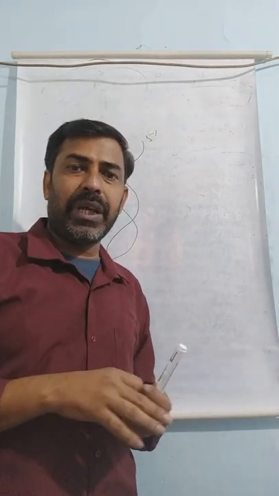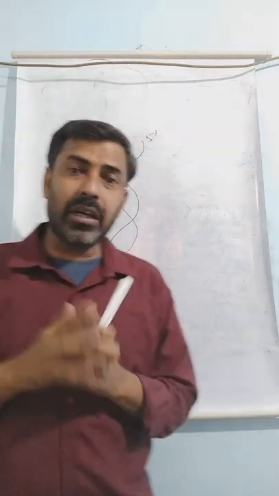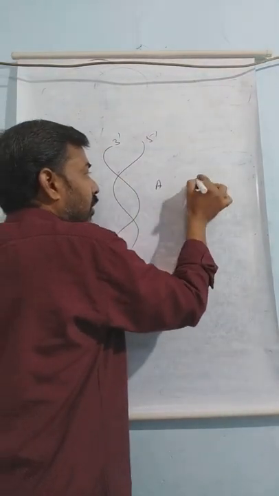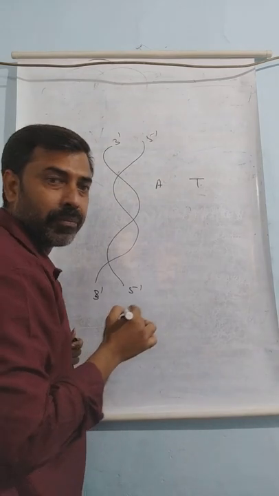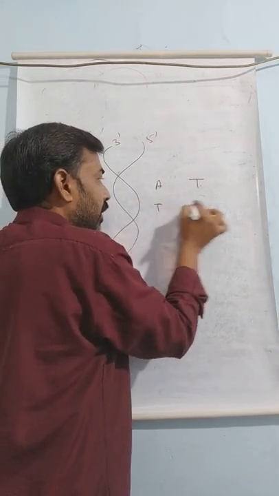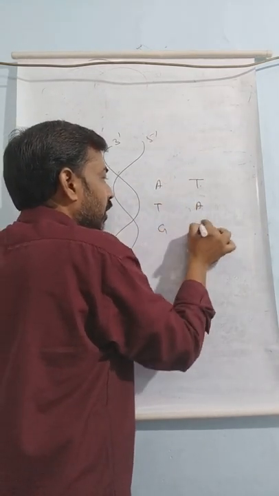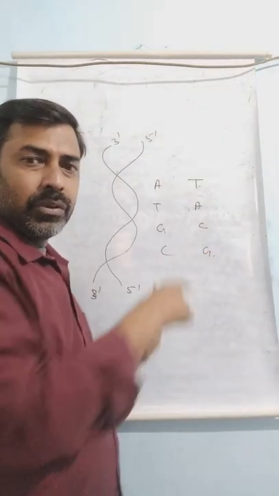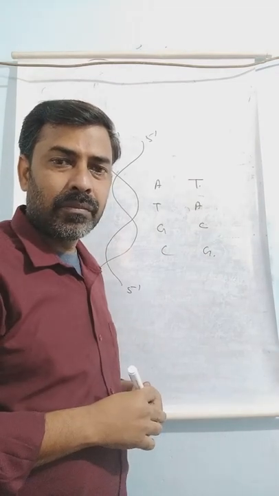And when you see the bases, what bases are there? They contain the complementary bases. What are the complementary bases? If the first one contains adenine, the next one must contain thymine. And if this one contains thymine, the other has adenine; guanine pairs with cytosine, and cytosine with guanine. So they have the complementary bases.